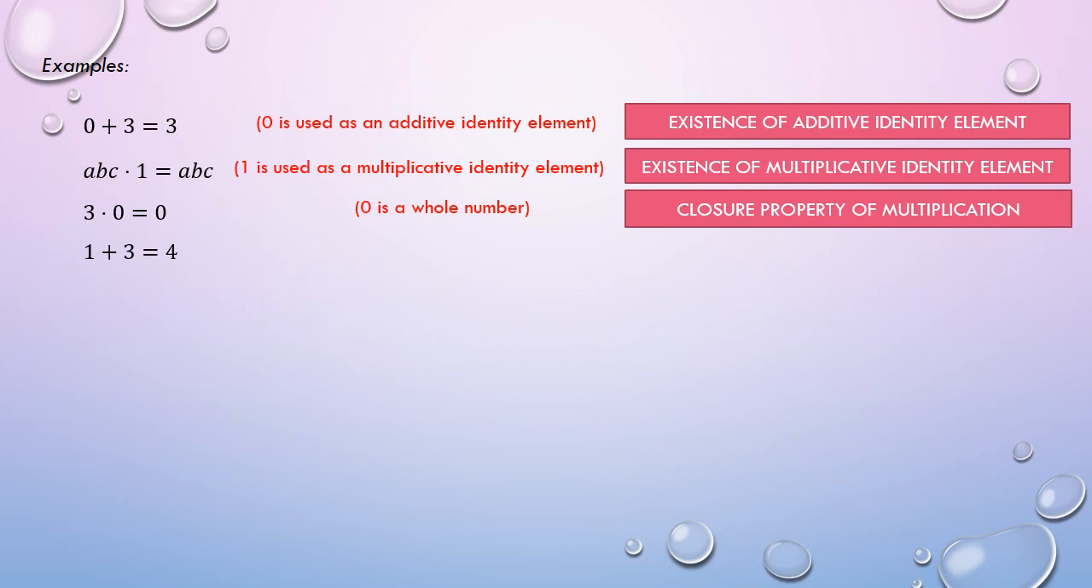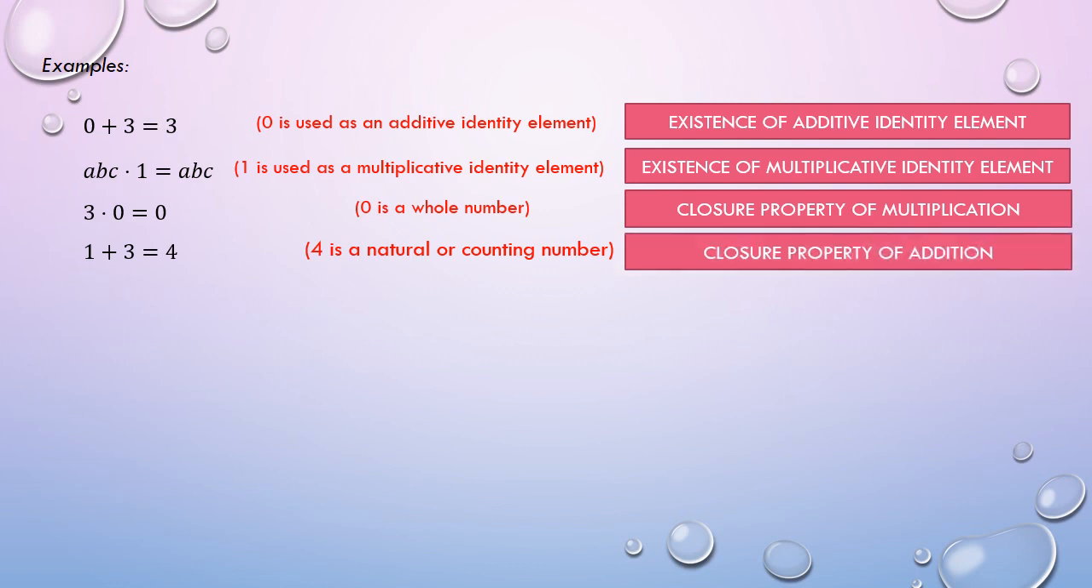However, by further observation, we can conclude that the product of these two real numbers, 1 and 3, gives us another real number 4, which is specifically classified as a natural number. With this, we can say that this is justified by closure property of addition. And lastly, we have this.